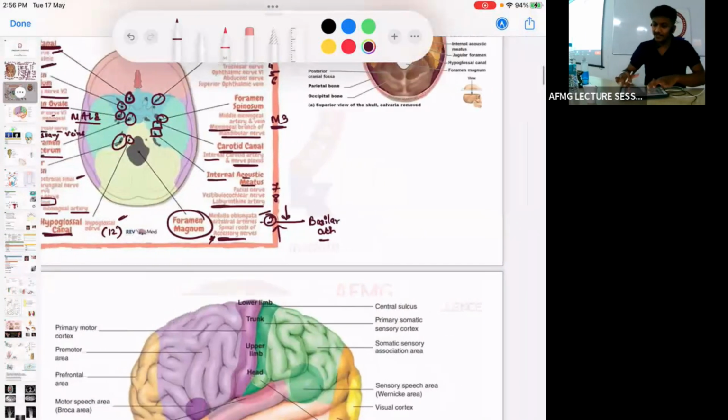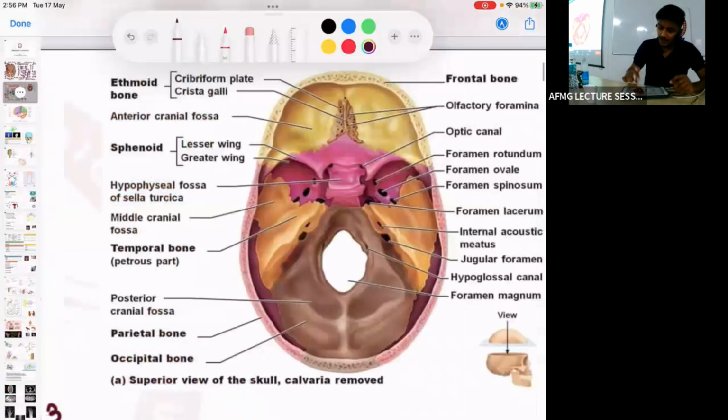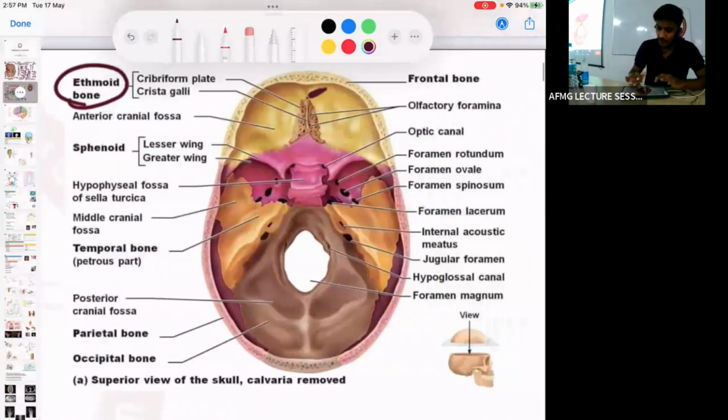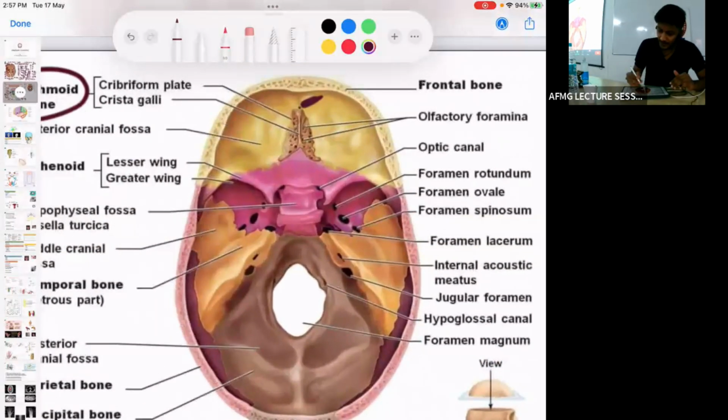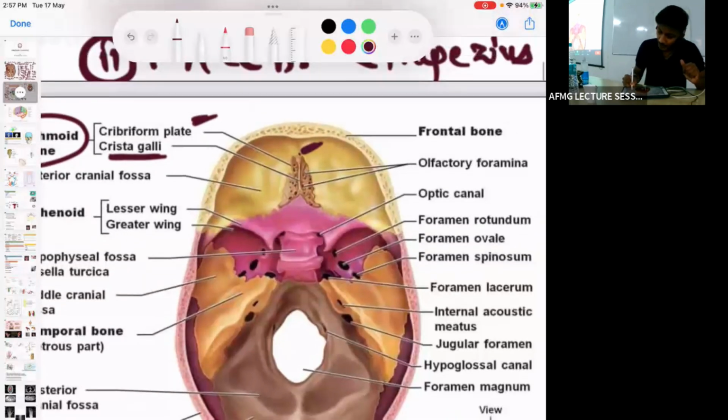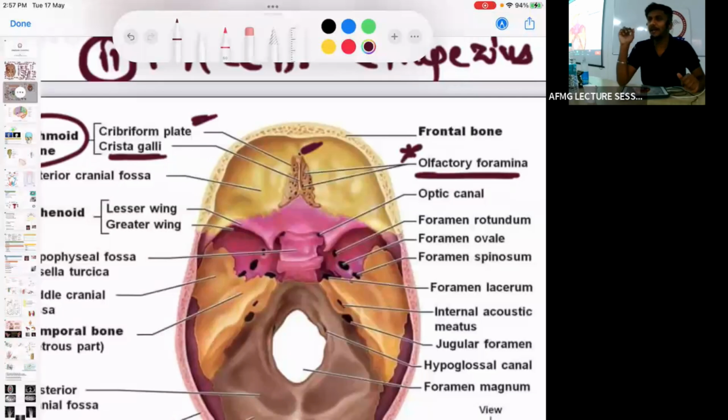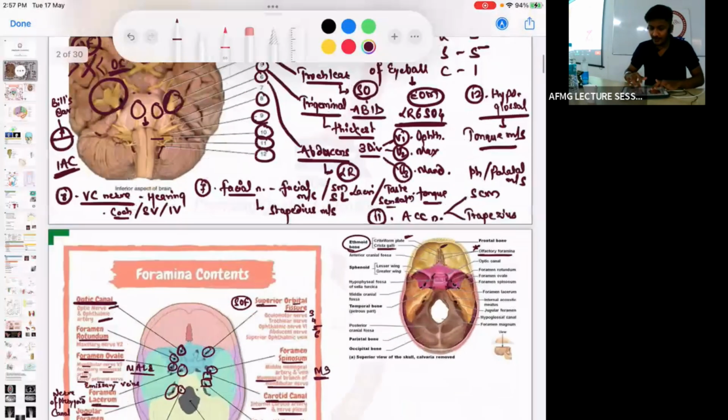Next, here you don't need to remember much. The anterior most is the ethmoid bone, which on its anterior inferior surface has two parts. The bony septum is called the crista galli, and the perforated plate is known as the cribriform plate. Which neurons pass via the cribriform plate? Olfactory neurons.